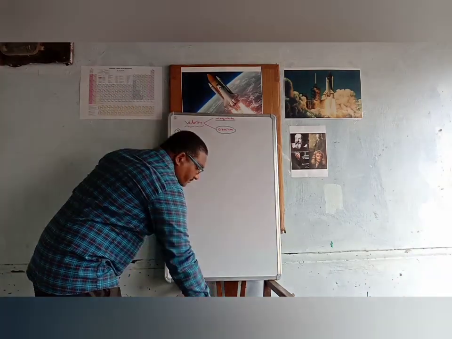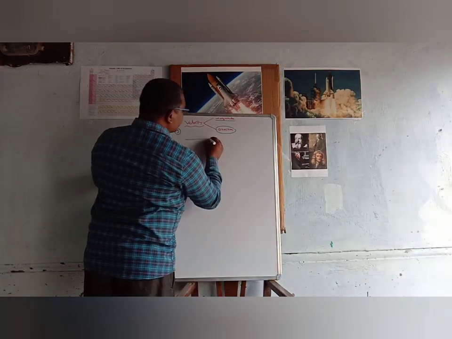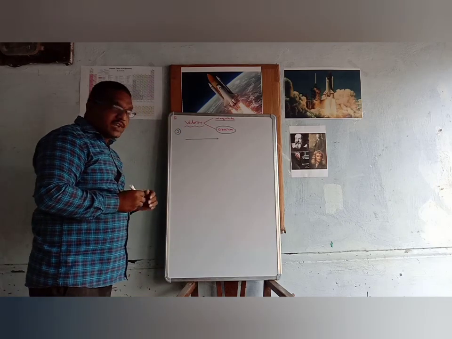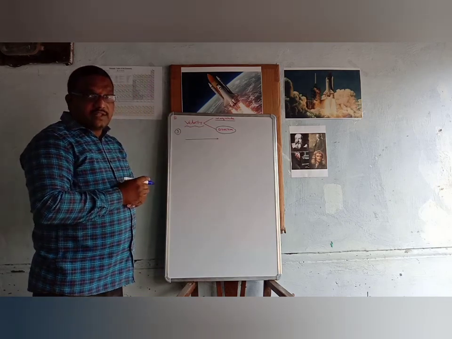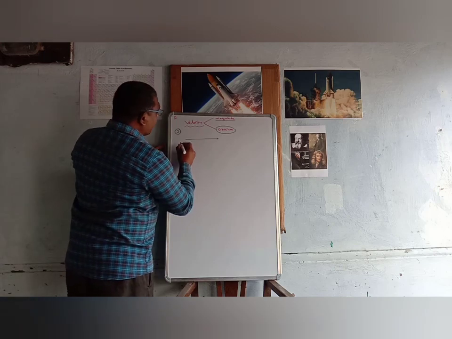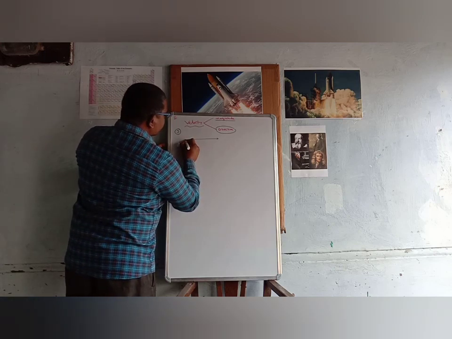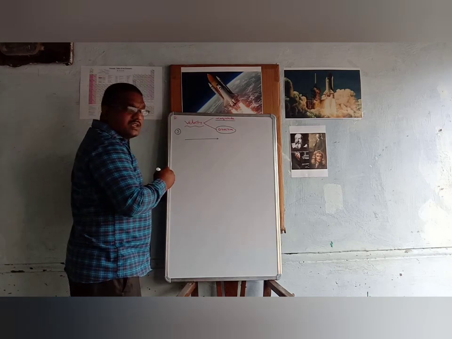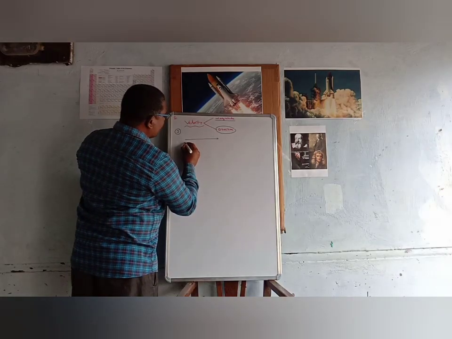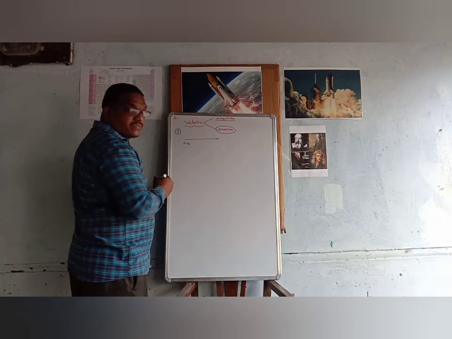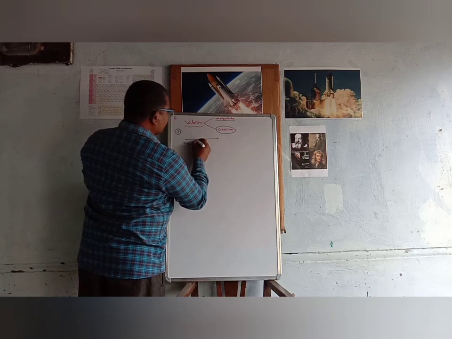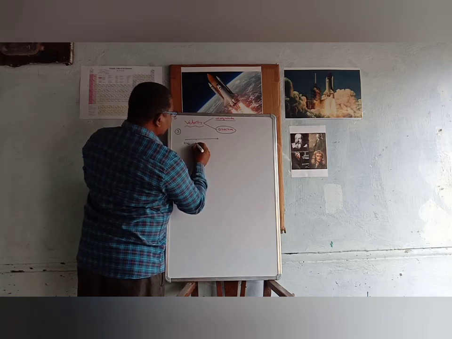For example, suppose one body is moving in a straight line. Suppose the body starts from rest, so its initial velocity is 0 meter per second. After 1 second, the velocity of the body increases to 5 meter per second.